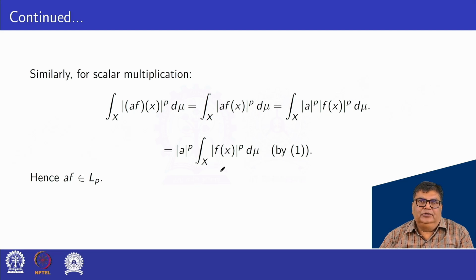Any constant multiplied with a to the power p is also a constant, so the integral over X of mod af(x) power p d mu is less than infinity. So we can say that af is an element of LP.